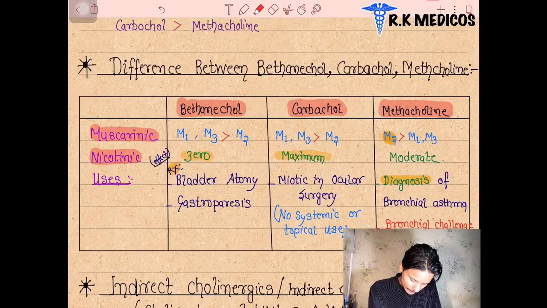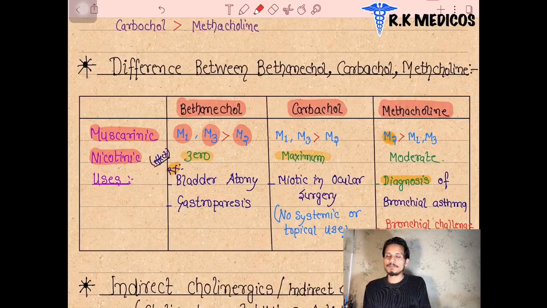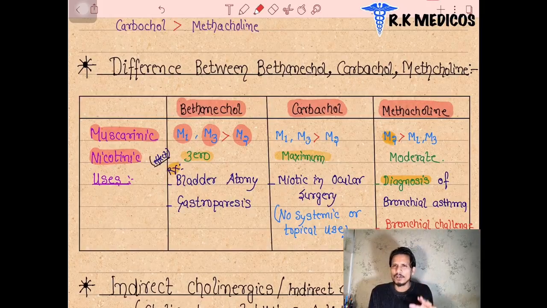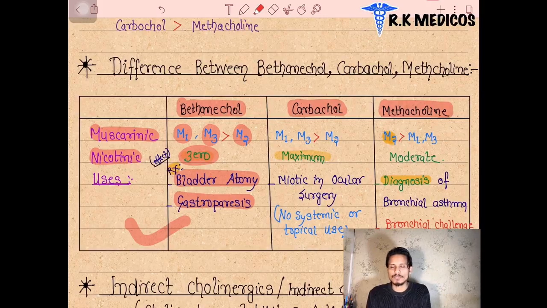That's why bethanechol is more selective for M3 and M1 and less for M2. So it binds to the M3 receptors in the GIT region, in the blood vessels, in the trachea, and in the glands, where M3 receptors are important. When it binds to nicotinic receptors, the effect will be zero, so the nicotinic side effect is basically zero. So this is the best drug for usage, and it is used in bladder atony and gastroparesis. Those two conditions are where bethanechol is used.